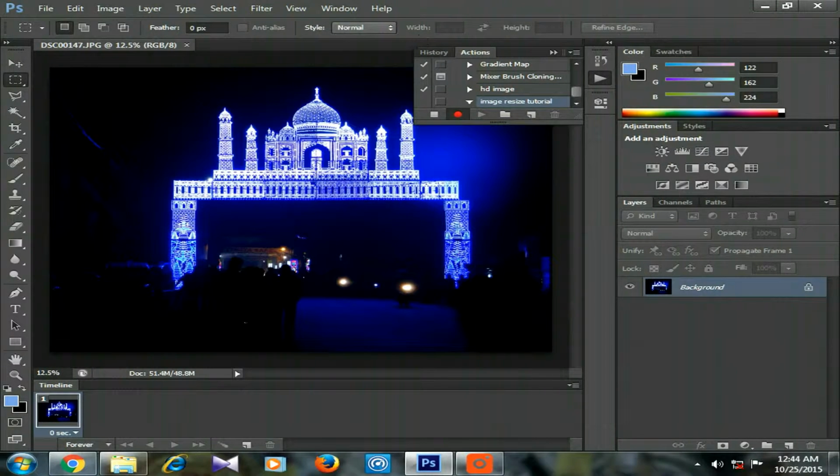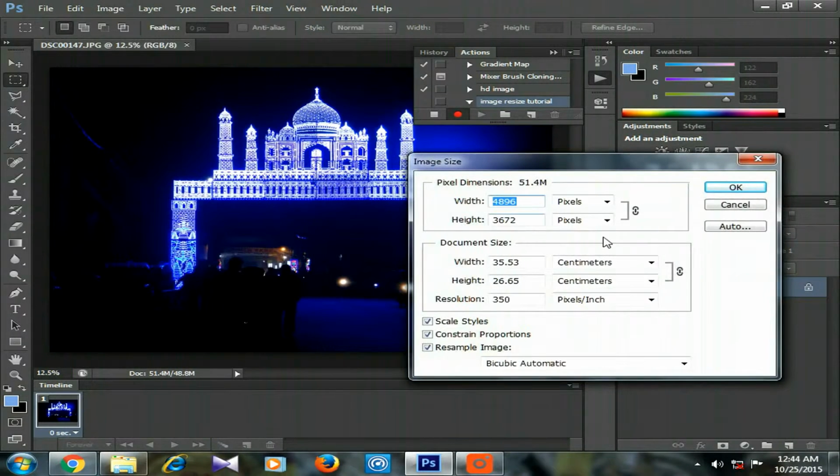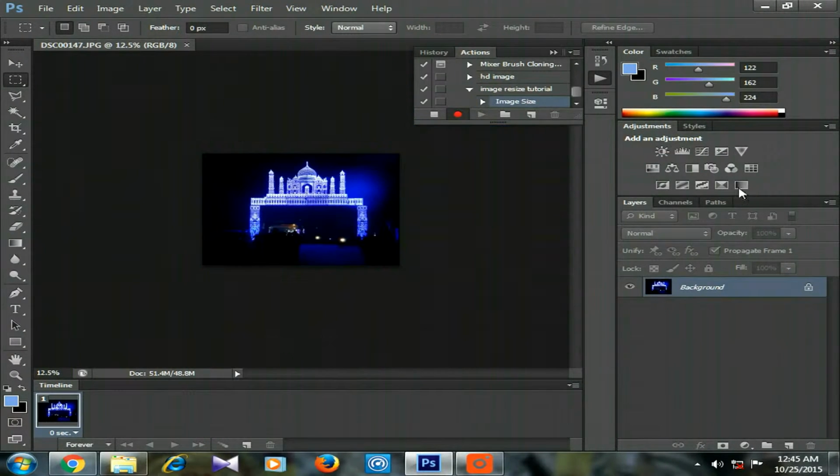Now Photoshop has started to record everything I do. Now we perform the task we want to apply to all the other photos. I just want to resize, so I am going to resize to 1920 by 1440. Sorry, 1440. I click OK. You can see under the image resize tutorial action, it has recorded the image size step and saved it.